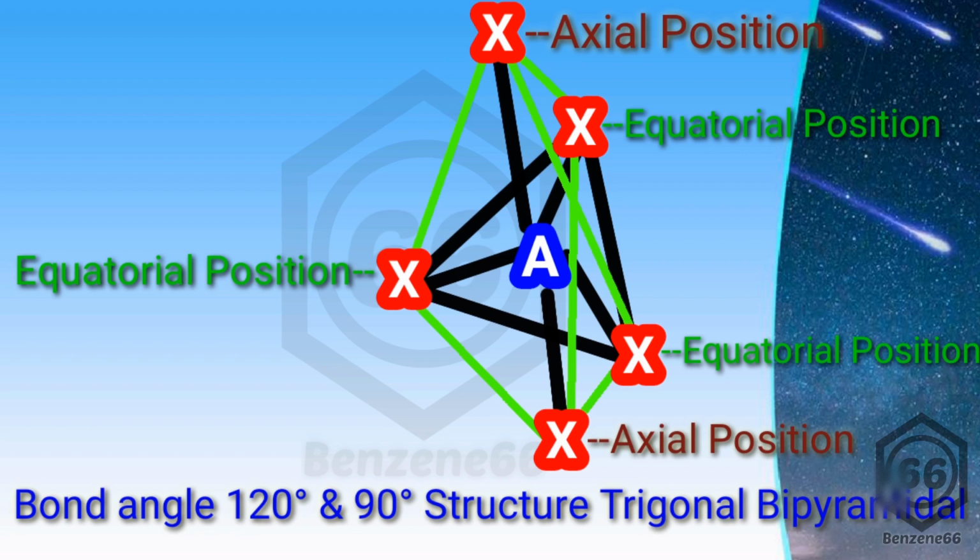So the 5 dsp3 or sp3d hybrid orbitals occupy these positions. 2 are placed on the axial position, perpendicular to the plane where the equatorial orbitals are placed, making a 120 degree bond angle with one another.